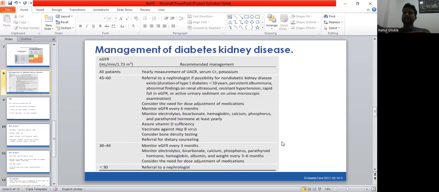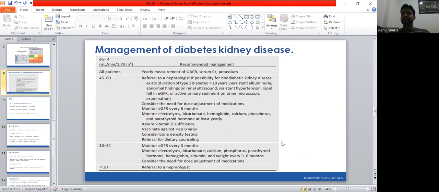Now coming to the management of diabetic kidney disease, what should be our goal when we see any patient presenting with some kidney dysfunction, like appearance of significant proteinuria and fall in GFR? At least yearly measurement of urine albumin creatinine ratio should be done in diabetic patients to screen at an early stage, and serum creatinine and serum potassium are also very important.